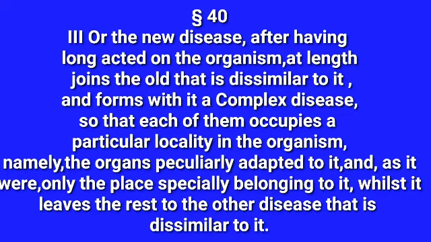Each disease occupies a particular part which is peculiarly adapted to it, and leaves the other part to the other disease that is dissimilar to it. For example, if one disease affects the lung and another disease affects the liver, both affect the lung and liver separately and leave the brain to another dissimilar disease.